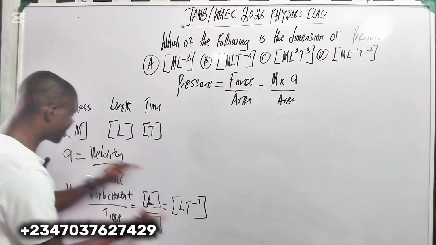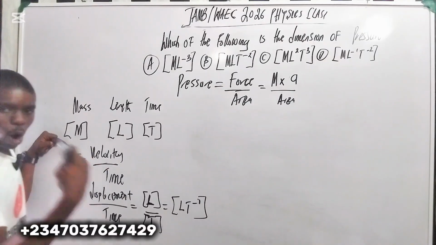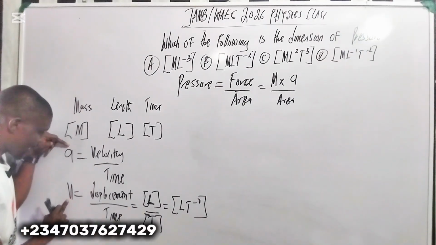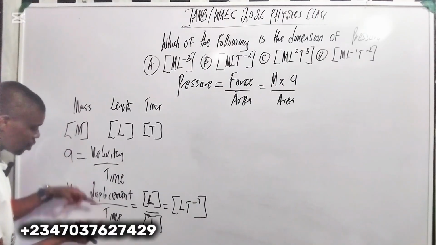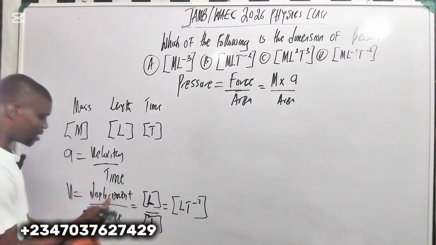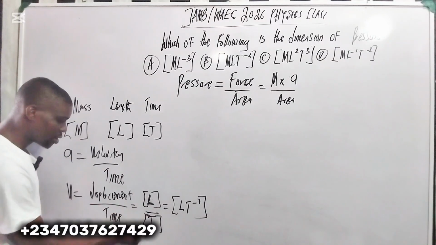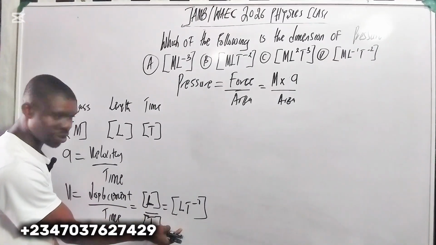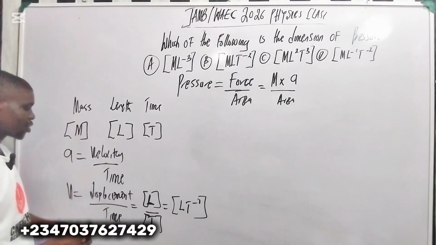So for velocity, let's get acceleration here. Hope you are following me. For velocity, distance or displacement over time. You can also say distance over time. Displacement is L, time is T. Combine them together and you get it. Do you understand? Now, therefore, acceleration.